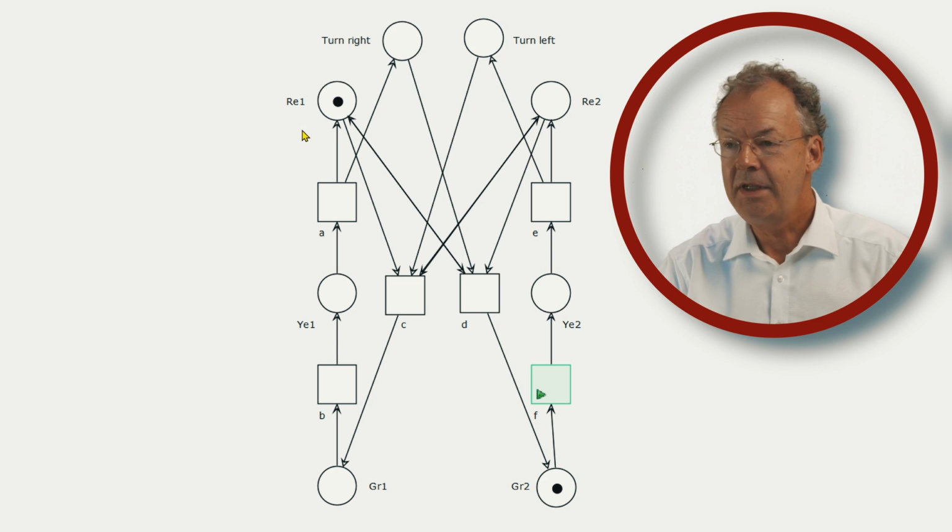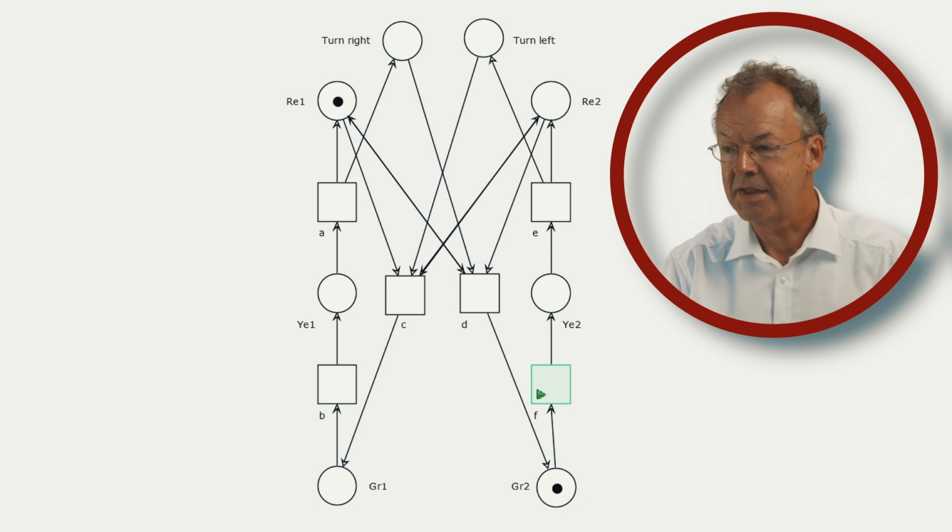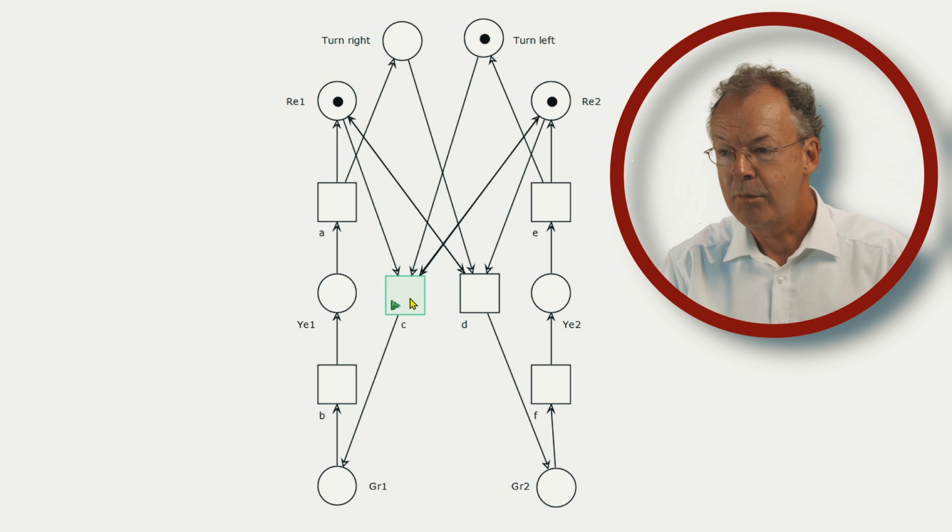And the initial marking is again, we have a token in the red place on the left-hand side and in the green place on the right-hand side. And now if we start changing, so we have F activated, then we have E, and now both traffic lights are red. And now because we have this additional place which is called turn left, there's only one transition activated now, which is C. And if we activate C and then B and A, we get to the situation now